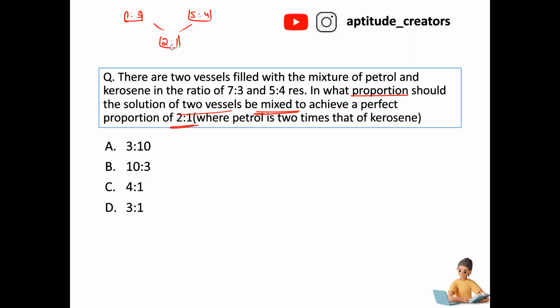In what proportion does the person have to mix? Okay. You can consider any one of the things. You can go with petrol or you can go with kerosene. Now this is 3 out of 10, and what about this, 4 out of 9? I'm going with only petrol. 3 parts out of 3 plus 7 is equal to 10. 4 parts out of 4 plus 5 is equal to 9. And both are mixed together, 2 parts out of 3.